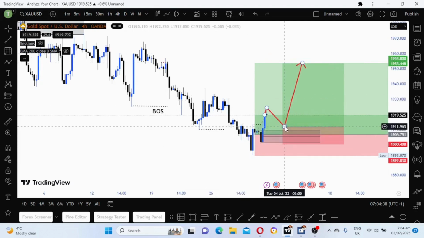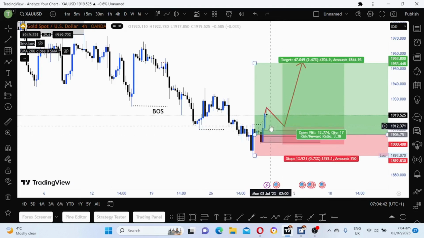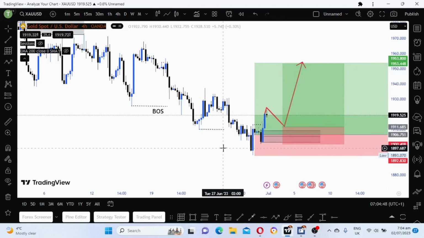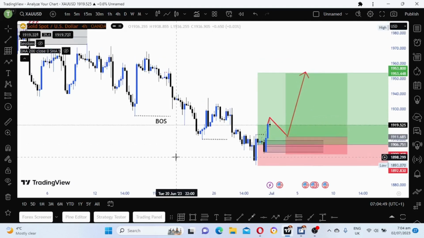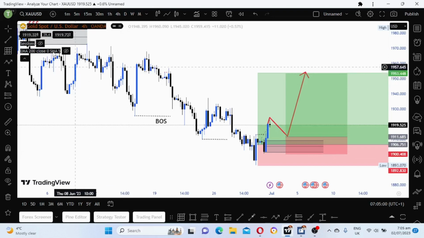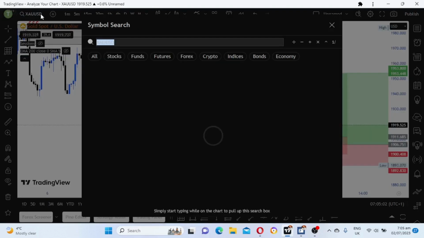If the market comes and fills these imbalances that are down here, so there are two imbalances, there's this one and there's this one. If it fills that one and then I buy, I put a second buy there. So that's my view on gold, guys. This one is clear, guys. If the dollar is bearish, they expect gold to be bullish, guys. So that is how it is.